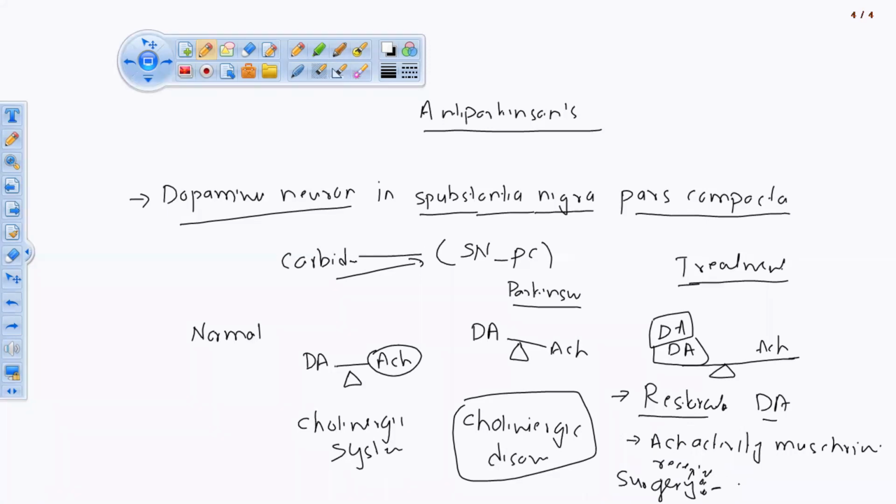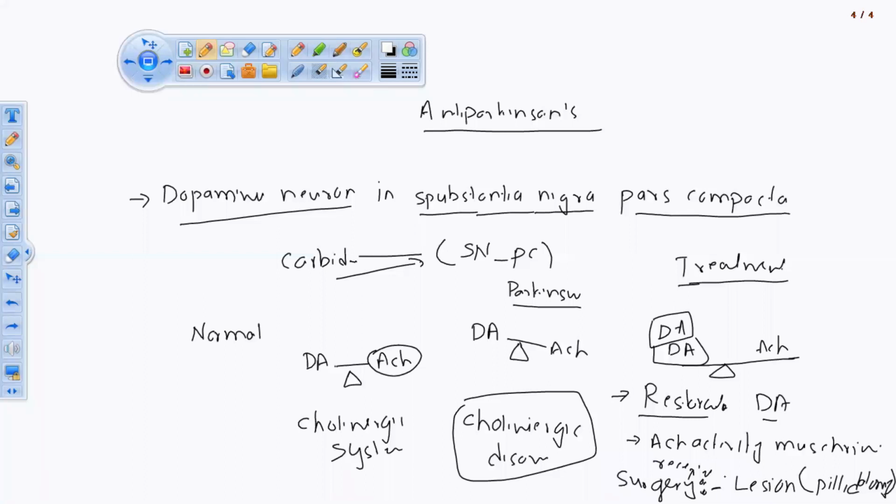With surgery, we are going to give the lesion to the brain. So the technical condition is called as pallidotomy. Pallidotomy surgery is nothing but making of lesion in the brain to stimulate the acetylcholine. ठीक है, so that is the last option for the treatment. So that is the Parkinsonism drug.